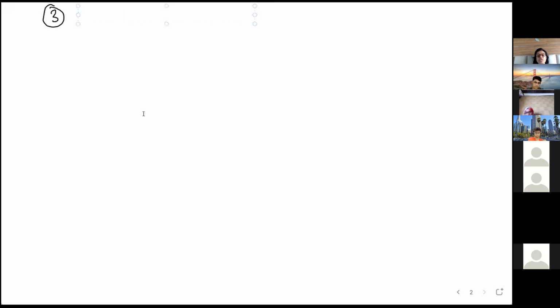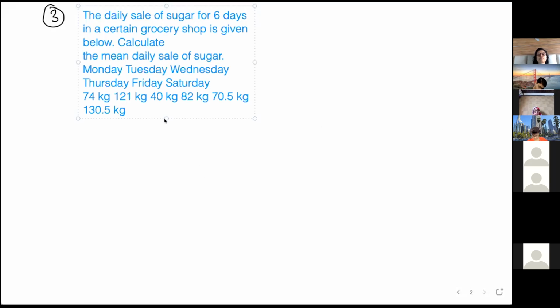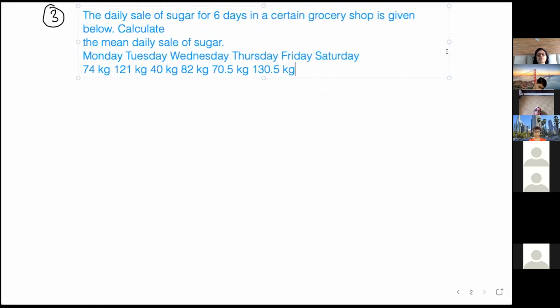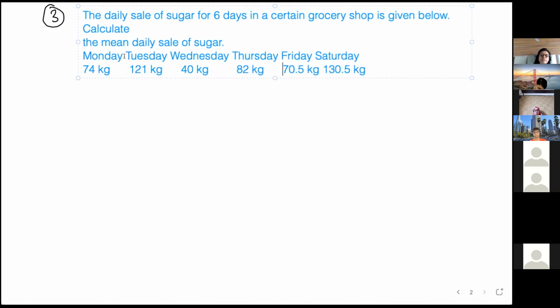The daily sale of sugar for 6 days. It is written like this: Monday 74 kg, Tuesday 121 kg, Wednesday 40 kg, then 82 kg, 70.5 kg, and Saturday 130.5. Calculate the mean daily sale of sugar.